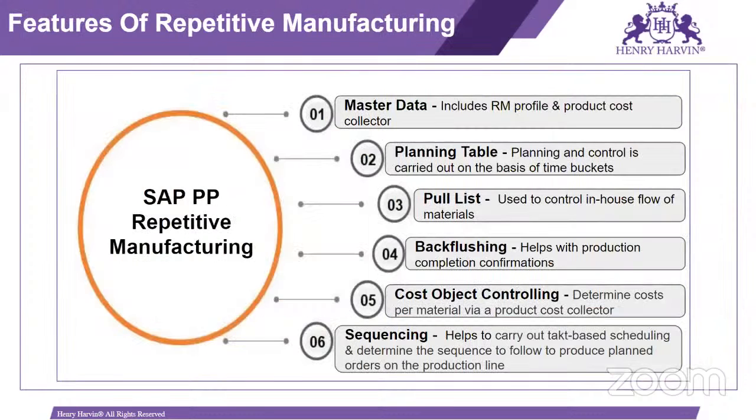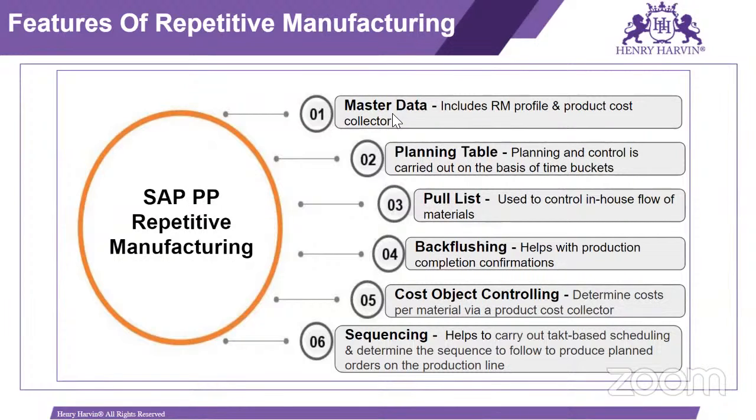So what are the features of repetitive manufacturing? In SAP PP repetitive manufacturing, we require the master data. Master data in SAP is nothing but the material master, BOM, work center, routing, and production version. Material master is the information about the material, and based on the other modules, what is the cost of that material, how we can manage that material for sales, or if we are purchasing that material, then we have different views in the material master. Similarly, for production planning, we have MRP 1, 2, 3, 4 and work scheduling view. So that is the material master.